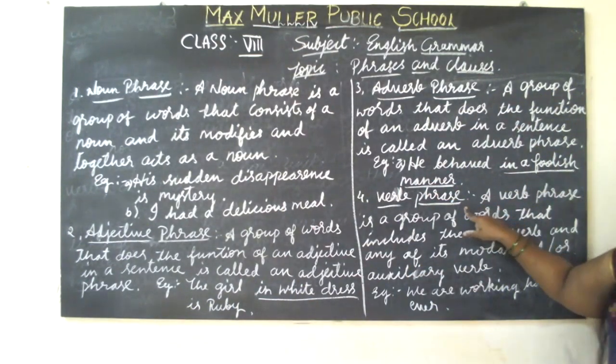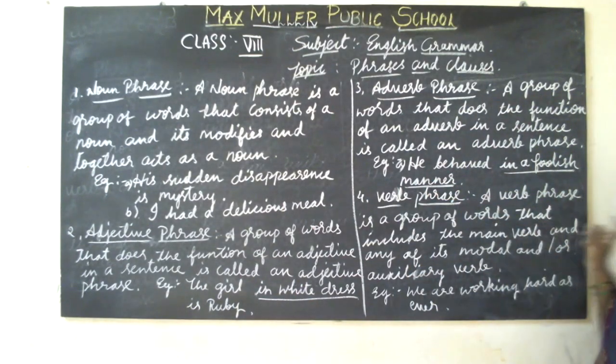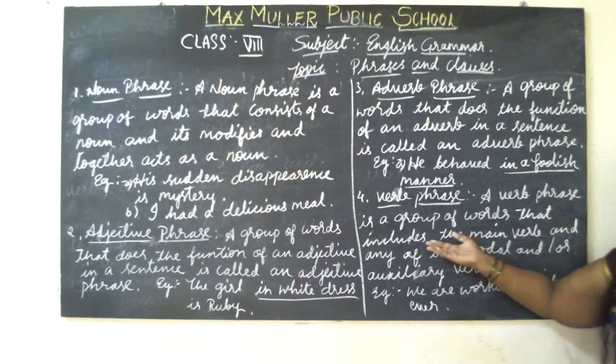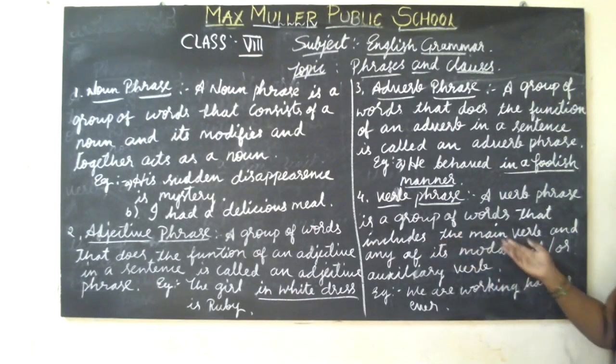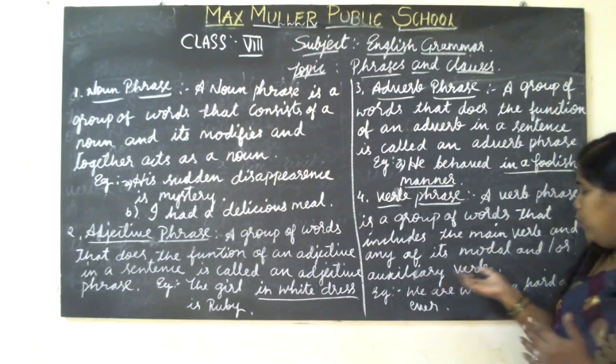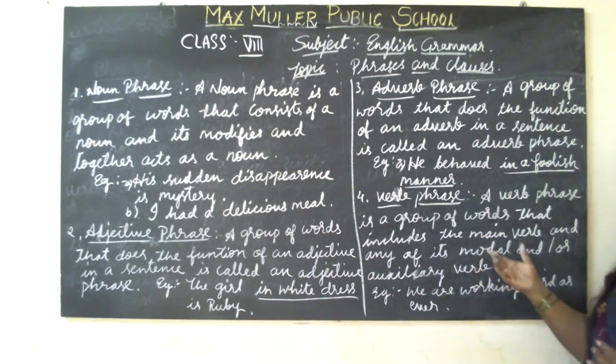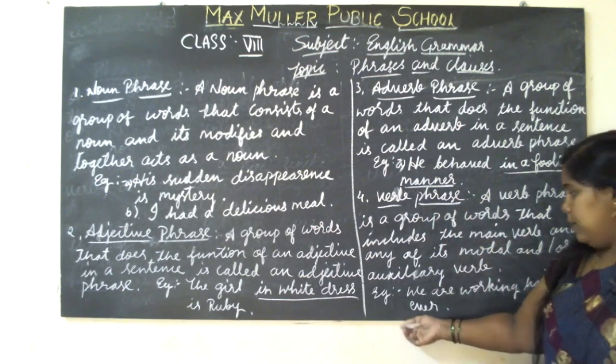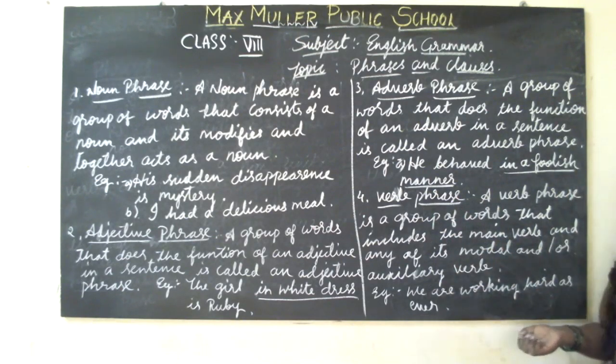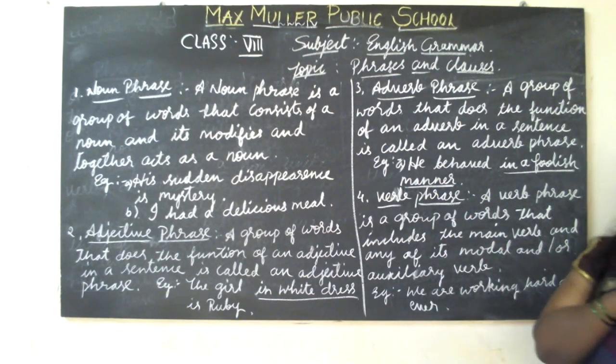The next one is the verb phrase. A verb phrase is a group of words that includes the main verb and any of its modals, meaning another verb like an auxiliary verb. That is called a verb phrase. Example: we are working hard as ever. Next we have to go for the prepositional phrase.